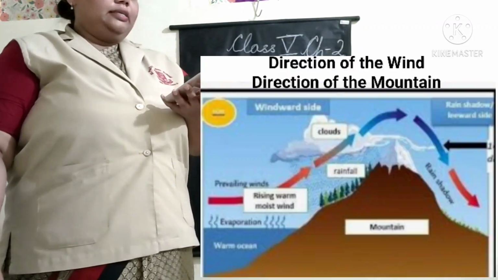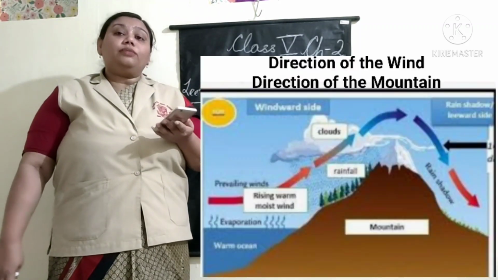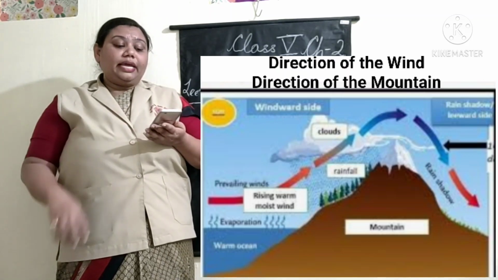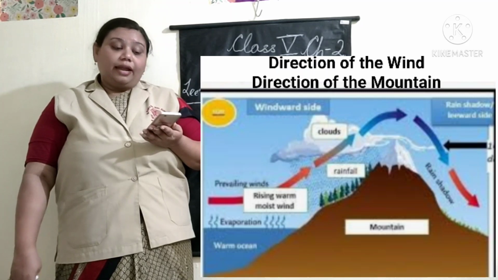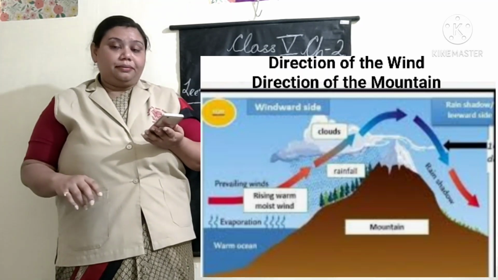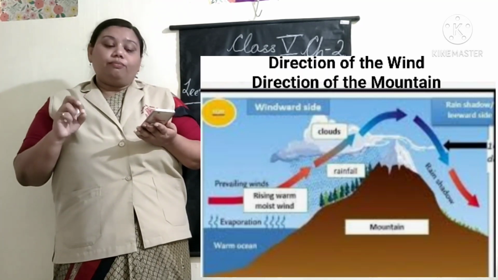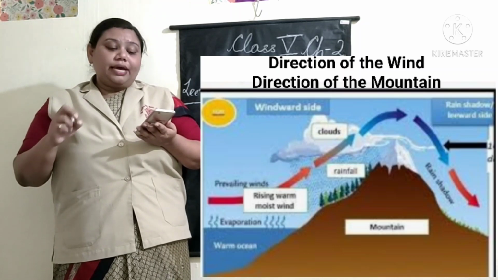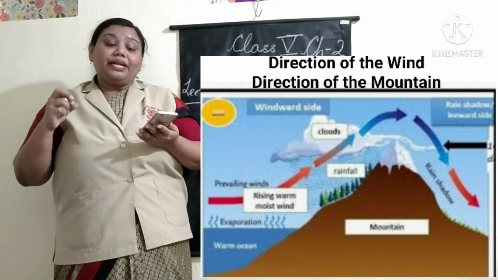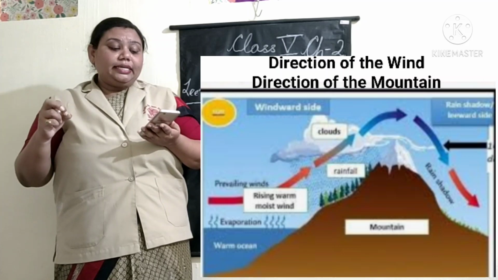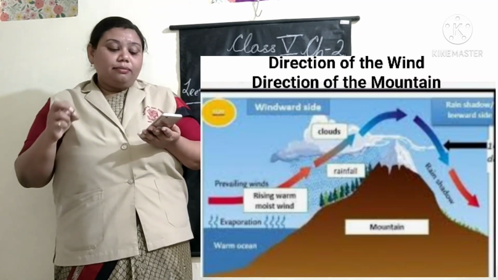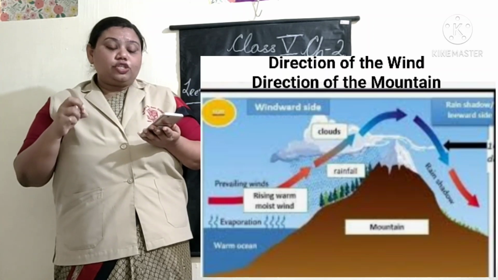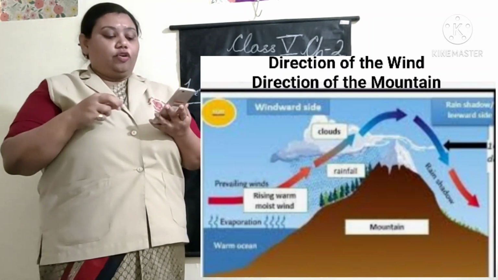Direction of winds. Winds coming from the sea bring rain. Winds coming from land are dry and do not cause rain. Direction of mountains. If the direction of the mountain is perpendicular, 90 degrees, to the direction of winds, it helps in causing rains called relief rainfall.